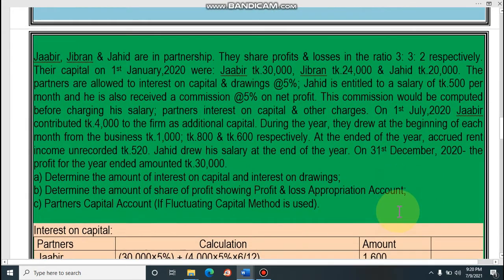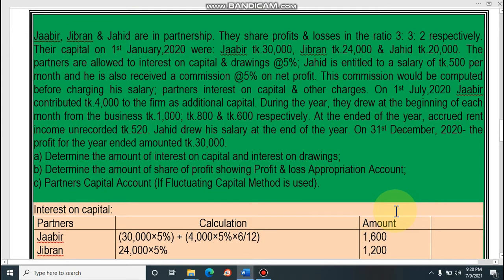Dear student, this is the question for today's class. Jabir, Gibran and Zahid are partners. They share profit and loss 3:3:2 respectively. Their capital on 1st January 2020 was Jabir 30,000, Gibran 24,000 and Zahid 20,000. The partners are allowed interest on capital and drawings. Dear student, you have to keep it in your mind at the time of doing the math. The interest on capital rate is 5%.